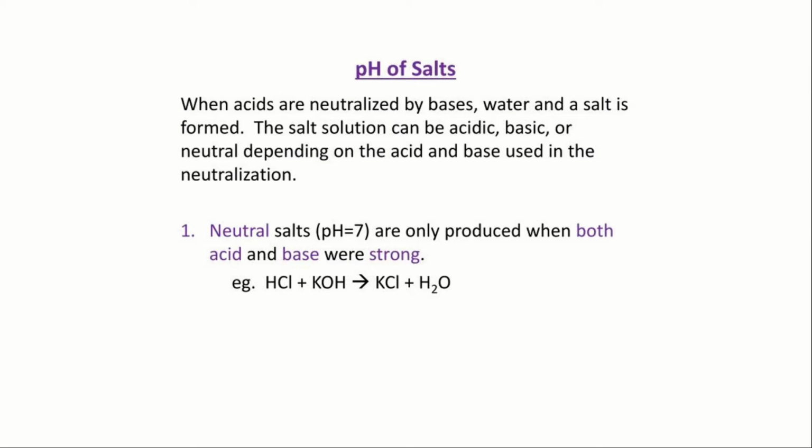Neutral salts, pH 7, are only produced when both acid and base are strong. This is a very important concept which we have to keep in mind. Neutral salts, that is, a salt which has a pH of 7, are only produced when both acid and base are strong. Like HCl, a strong acid, and potassium hydroxide, a strong base, which give potassium chloride, which is a neutral salt which has a pH of 7, and water. So HCl plus KOH gives KCl plus H2O.